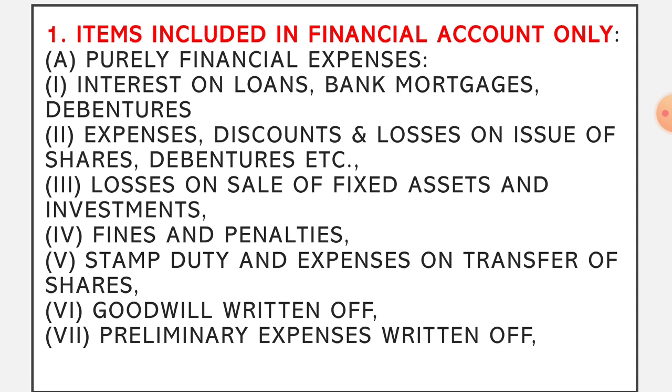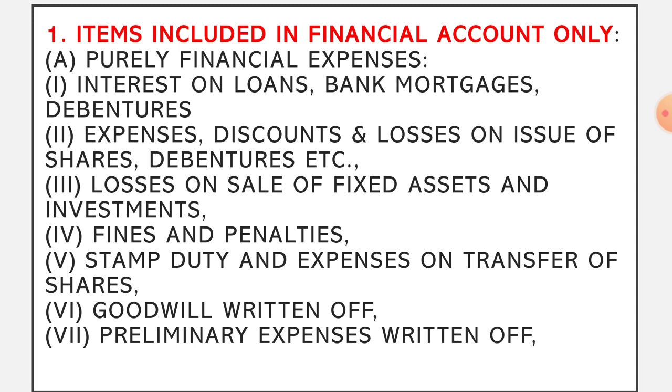Second is expenses, discounts, and losses on issue of shares, debentures, etc. See, why are companies issuing shares and debentures? To get the finance and to get the funds. So for getting the finance and funds, it does not have any relation with the manufacturing activity, and therefore this will not form a part of cost sheet.